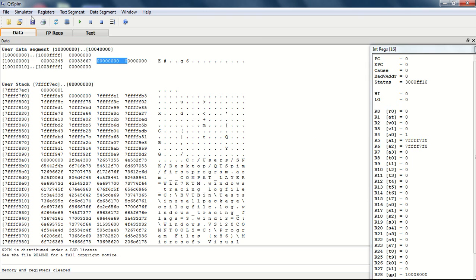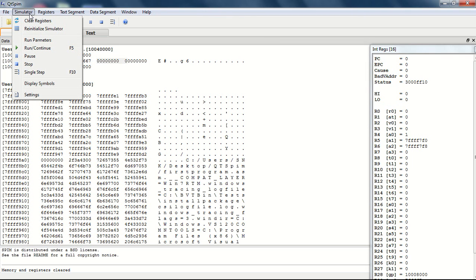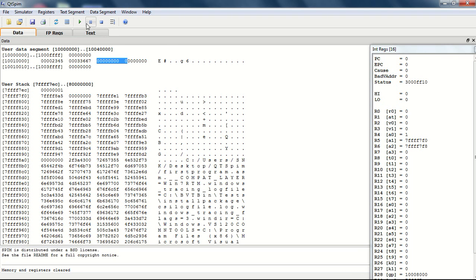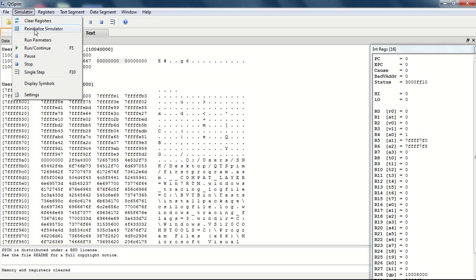From this point, we will do the simulating. For simulating, we have to choose the option under simulator, or also use any of these shortcuts. The run part simply runs your program.